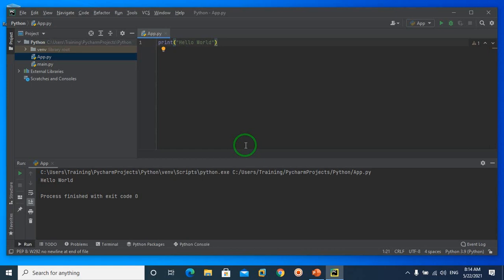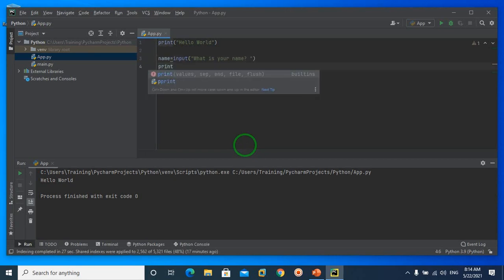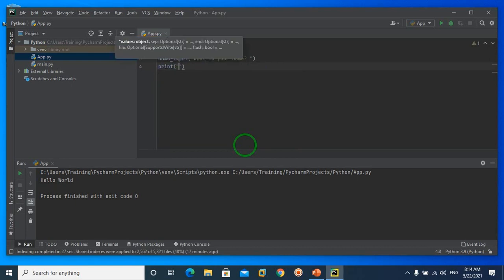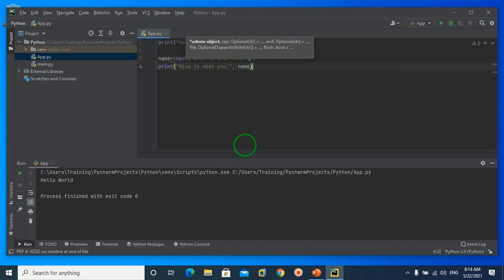So now let's add another line of code asking the user to enter their name. So I'll have name equal to input, what's your name? And in the next line, I will print nice to meet you, comma, name.